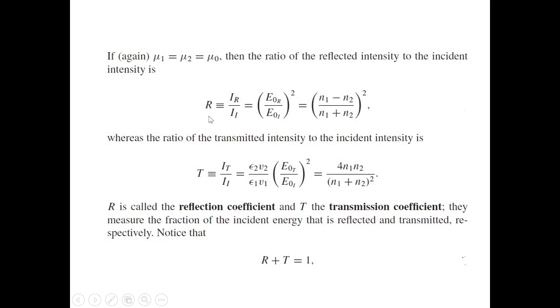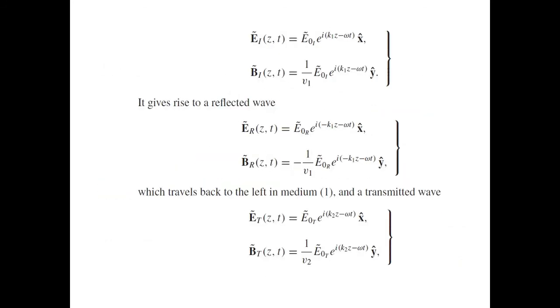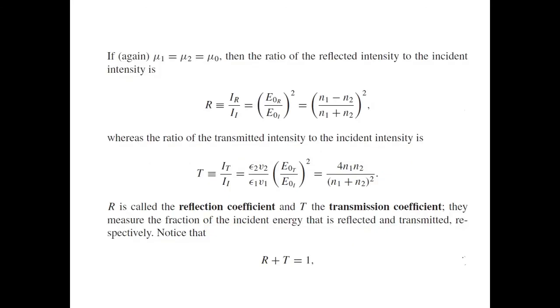Here, if you consider R, this is the R and this is the T. If you substitute ((n1 minus n2) divided by (n1 plus n2)) squared plus 4 n1 n2 divided by (n1 plus n2) whole squared, then we get unity. This is the condition for the reflected and transmitted waves in the boundary condition of an electromagnetic wave at normal incidence: R plus T equal to 1. Thank you for your attention.